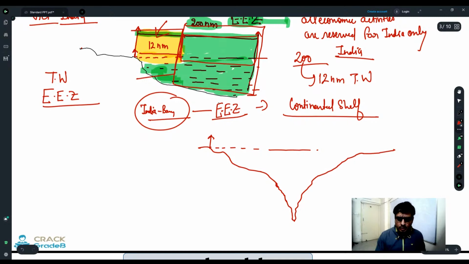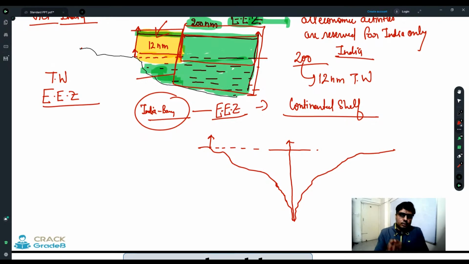So you can extend your claim till then. Where the plate is there, that is the continental shelf, and till then you can claim that this is my exclusive economic zone, right? So this is one way.